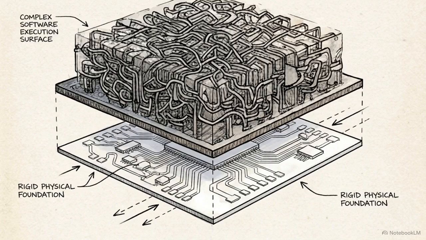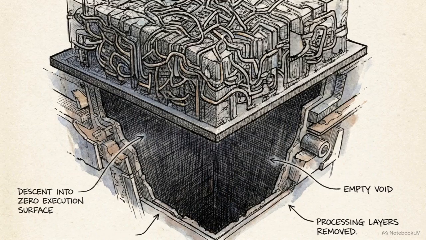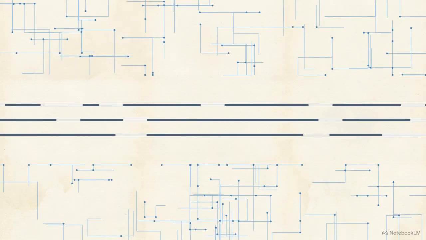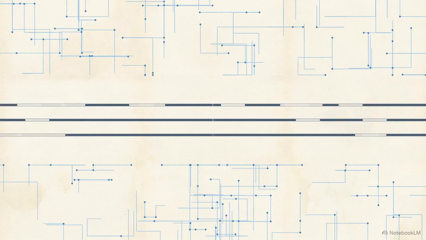The only mathematically sound exit to the Turing regress is to force the verification instrument to operate outside the Turing-complete computational class entirely. To do this, we drop below the arithmetic logic unit, or ALU. We need an environment with zero executable surface for structural drift to occupy. The target location is the physical memory address fetch pathway. We embed a combinational logic gate directly into the memory subsystem's physical fetch path.